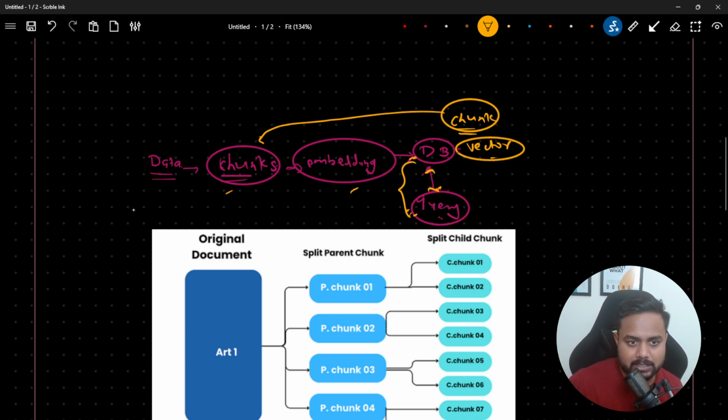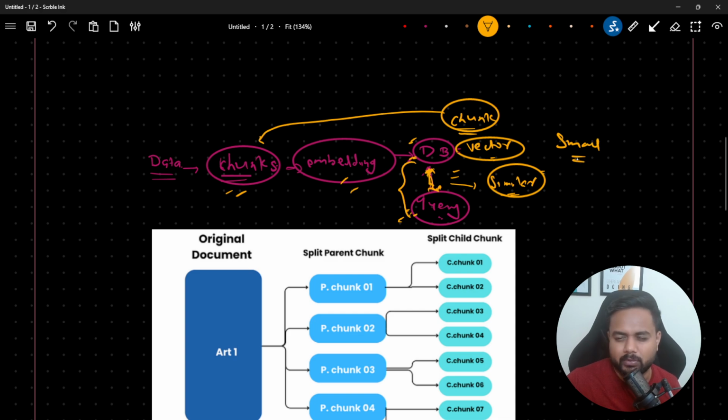So here guys, let's say this is a chunk, we are going to create an embedding, and here is what? Here is my database, and this is my query. Now what are we going to do? We are going to make an interaction between this database and this query, and we are going to find a similar result. Now guys, if this chunk is a small one, in that case this process is going to be faster. But guys, just think over here, let's say we are getting a similar result, and this chunk is a small one, right?